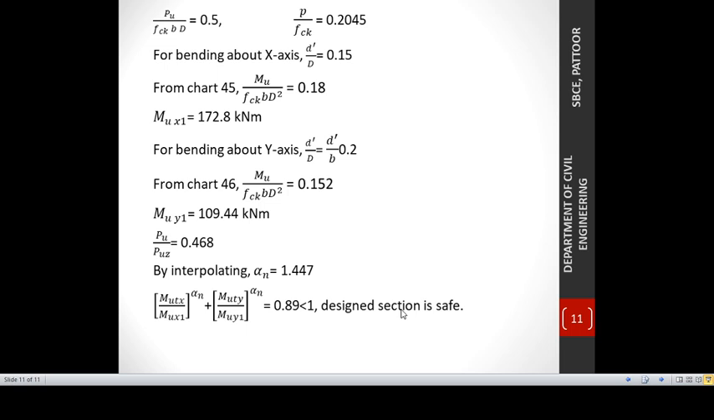So thank you. Our first question we dealt with is how to check the adequacy of a given design. Second question we dealt with is how to design an unbraced column. And the third question dealt with how to design a braced slender column. With this, our first module is over. So, thank you.